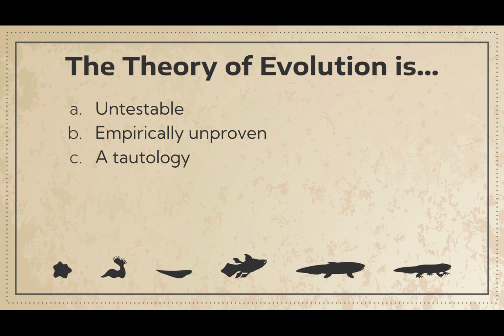Just to give a basic outline of the criticism offered by creationists and others, they consider the theory of evolution to be A, untestable, B, empirically unproven, and C, a tautology. And we'll touch on all of these throughout the presentation.